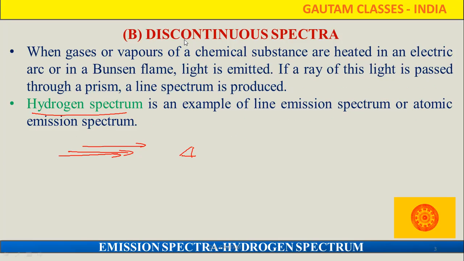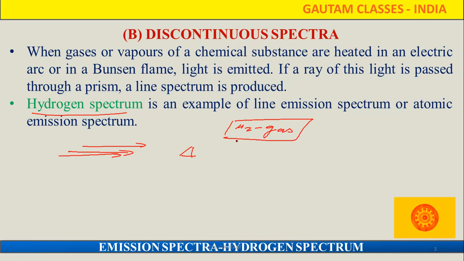In a discontinuous spectrum, white light is not passing through the prism. Firstly, the substance is heated. Suppose we take hydrogen gas, or lithium, sodium, anyone. Taking the example of hydrogen gas, firstly we heat the hydrogen gas.